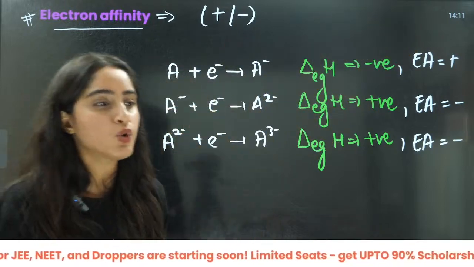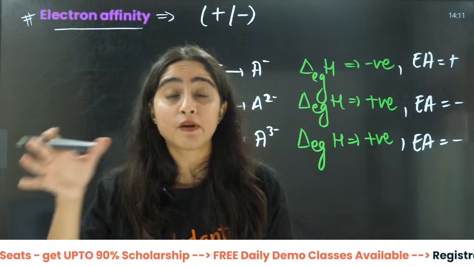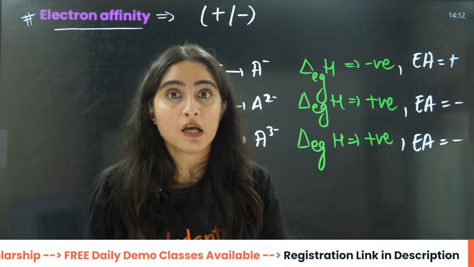So whenever they ask you, electron affinity will be positive, negative. Electron gain enthalpy will be positive, negative. Be very careful in that, right? Okay?